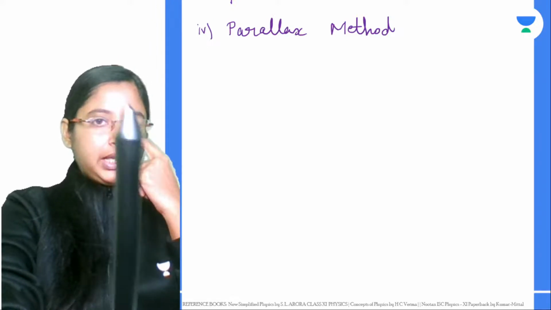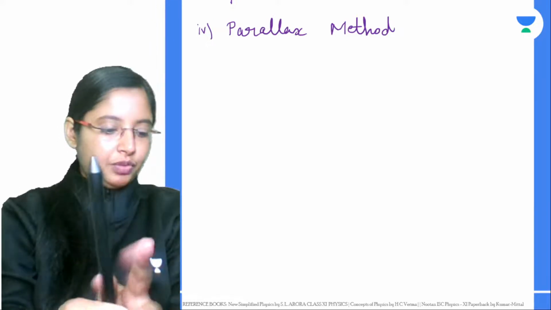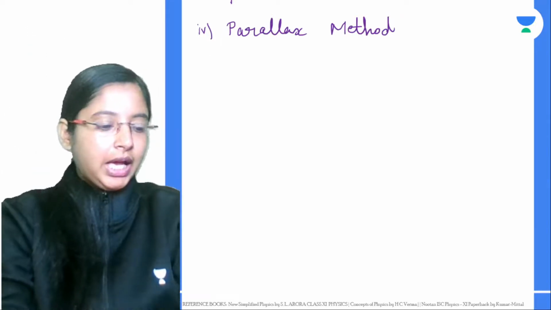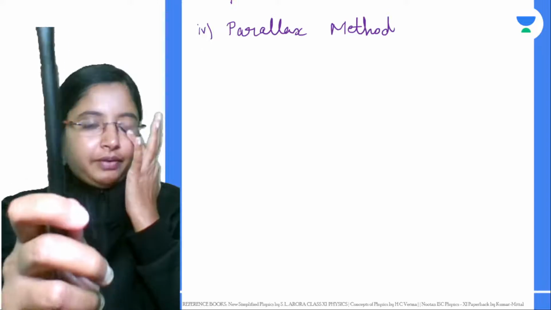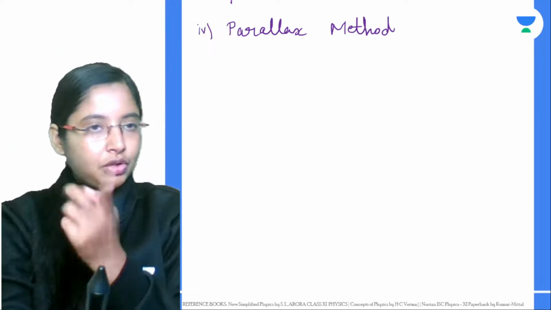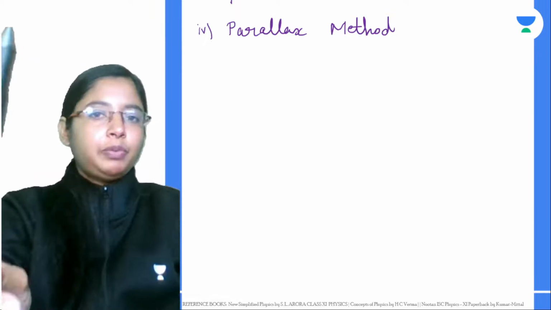Close one eye and make sure this object that you're keeping is in reference to some other object in the background. Close one eye and see where this object is. Now close the other eye, right, left eye, right. Now close your right eye and see. There would be a distance, right.